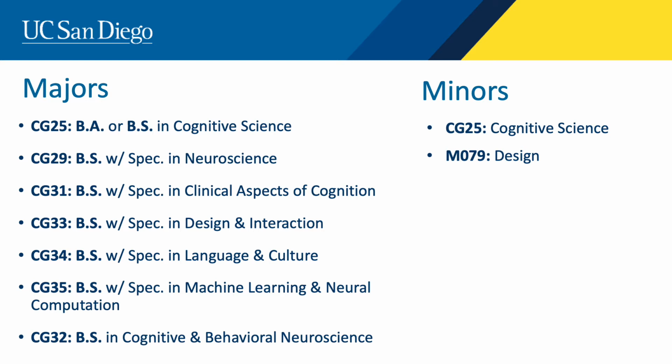Design and interaction is intended for majors interested in human-computer interaction, web design, visualization, and applications of cognitive science in design and engineering. We also have the Cognitive Behavioral Neuroscience joint major shared between us and the psychology department. A lot of our pre-med students choose this major. Then here we have our 2 minors, one in cognitive science and one in design. The design minor is actually hosted by UCSD's famous design lab, but we do help facilitate its administration.